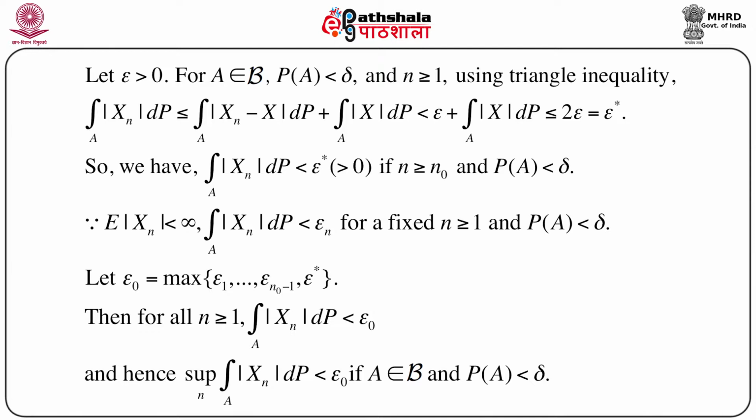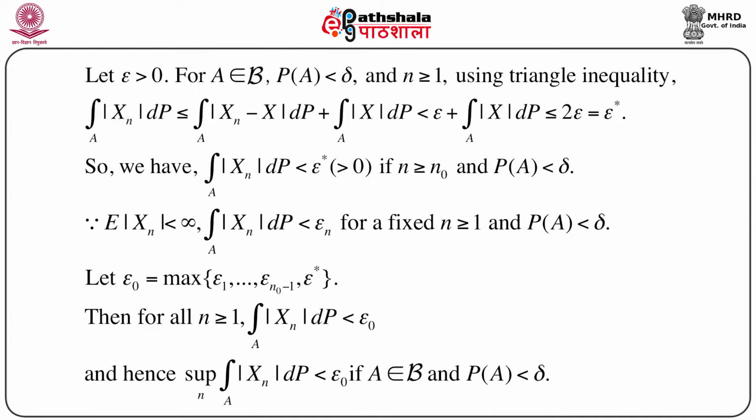That means we can find an n naught depending on maybe epsilon and maybe on delta, so that this condition, integration of |xn| dP over A less than epsilon star, will hold, provided whenever n is greater than or equal to n naught and probability of A less than delta. Also, since we know that expectation of |xn| is less than infinity, we can immediately have integration over A of |xn| dP less than epsilon n for a fixed n greater than or equal to 1 and probability of A less than delta, over the same set on which we are playing the whole thing.